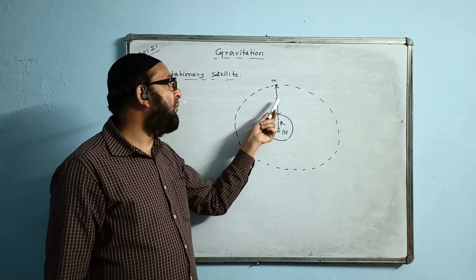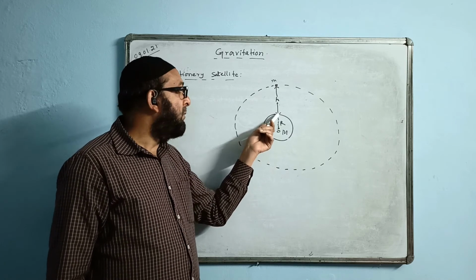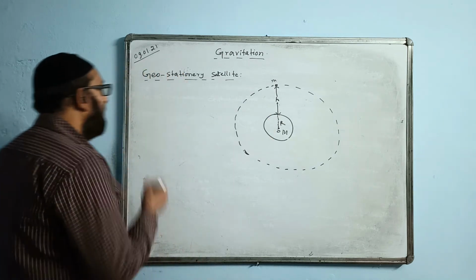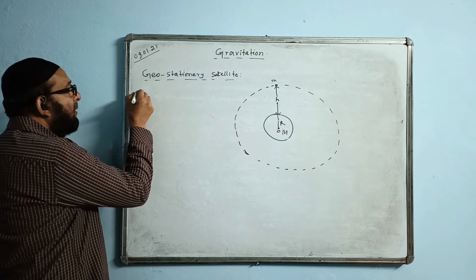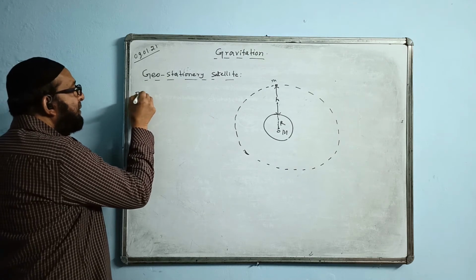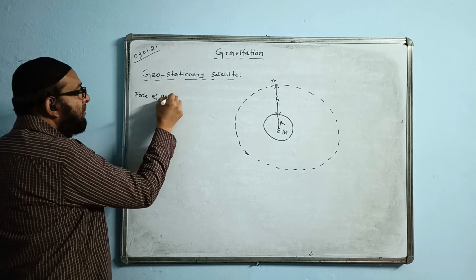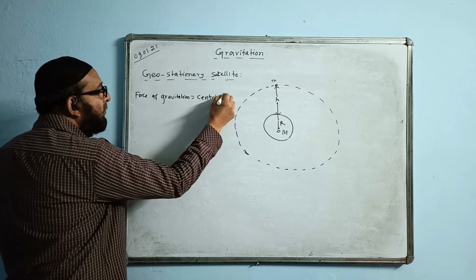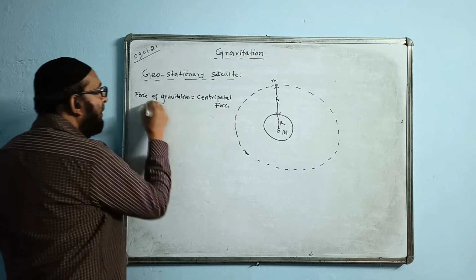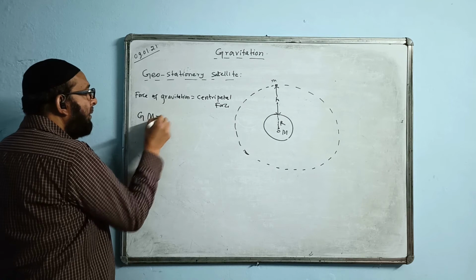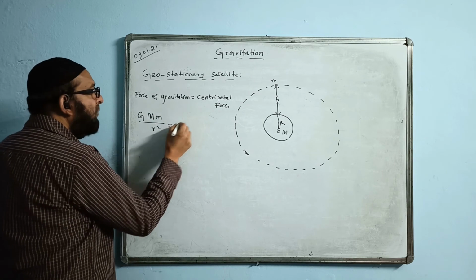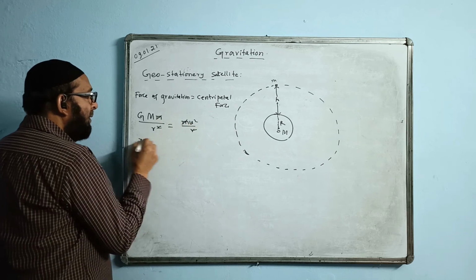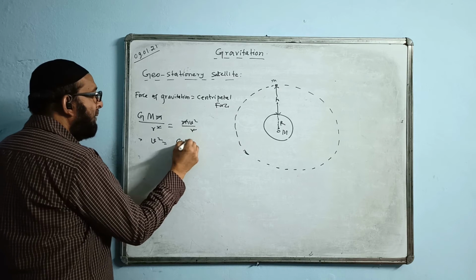Let us find the value of h. That is the height of the parking orbit from the surface of the Earth. First we will be writing the force of gravitation. Same method we follow. Force of gravitation is equal to centripetal force. We write this one first. Force of gravitation formula will be GMm by r square. Centripetal force will be equal to mv square by r. m cancels, and we have v square value coming here, GM by r.